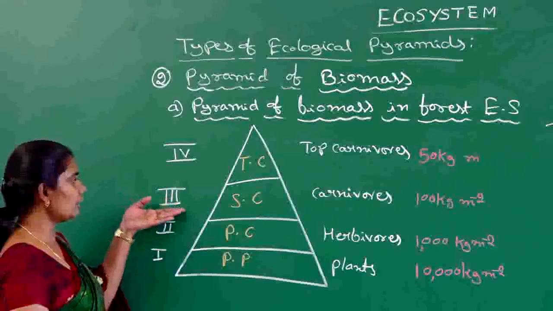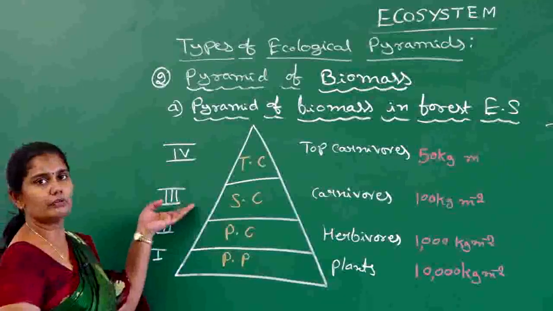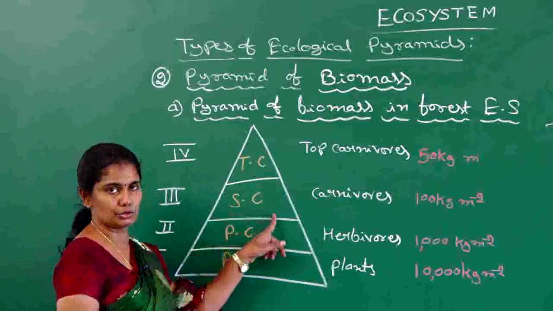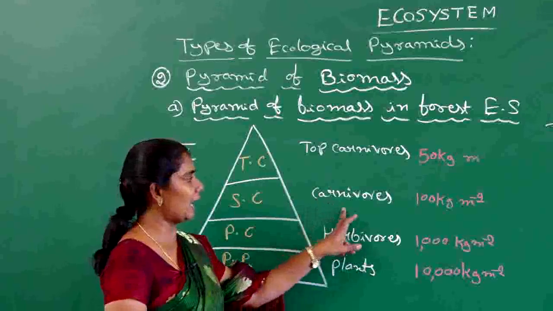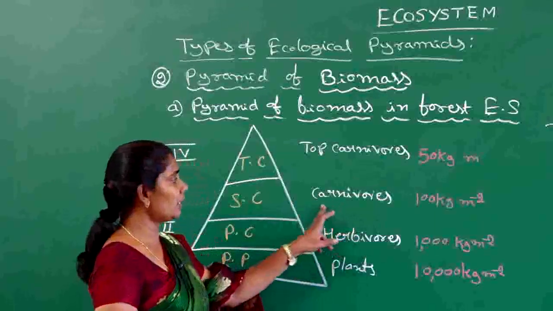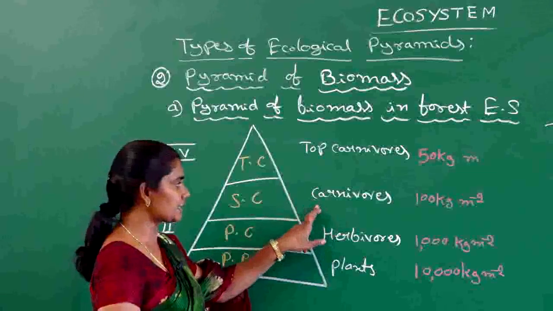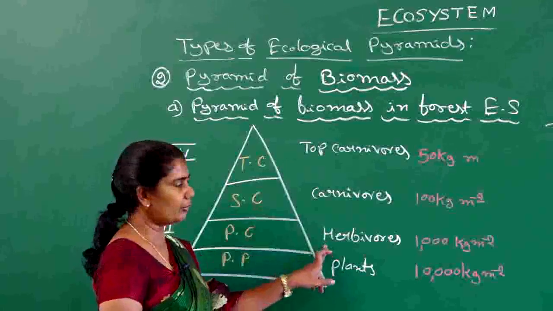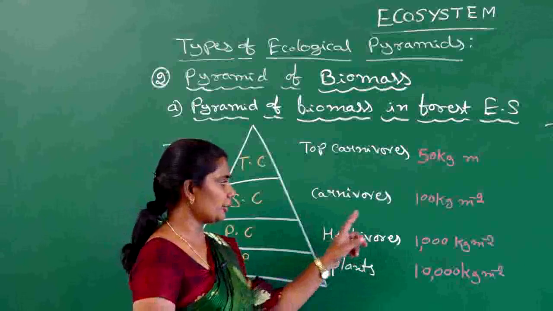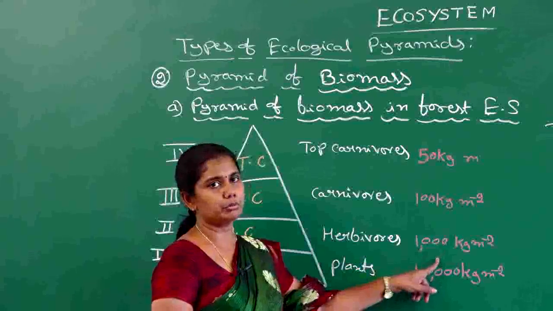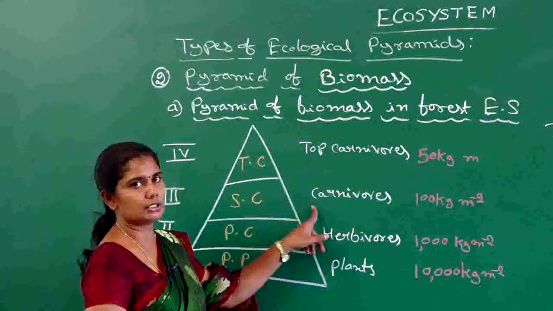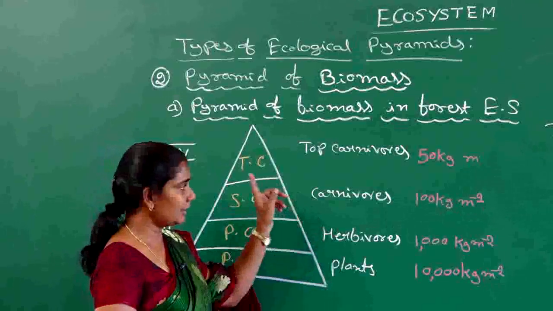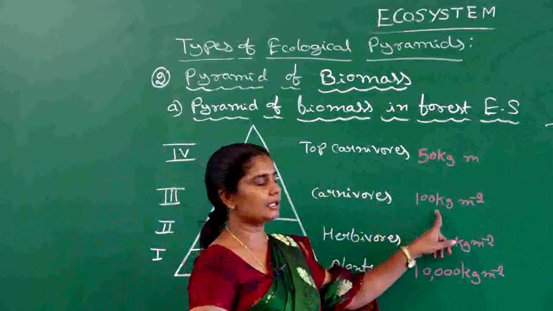When it comes to the third trophic level, it is going to be occupied by the secondary consumers, which in a forest are the carnivores. Their number is less compared to the herbivores. The herbivores' number is more, which is why their biomass is also more. The number of carnivores in a forest is going to be less, and their biomass is also going to be considered less.